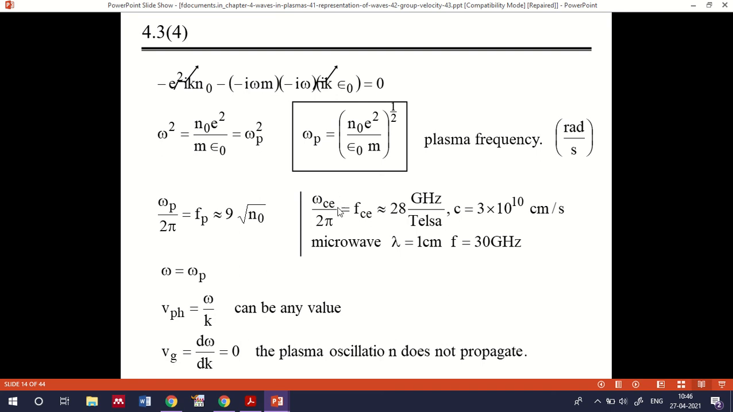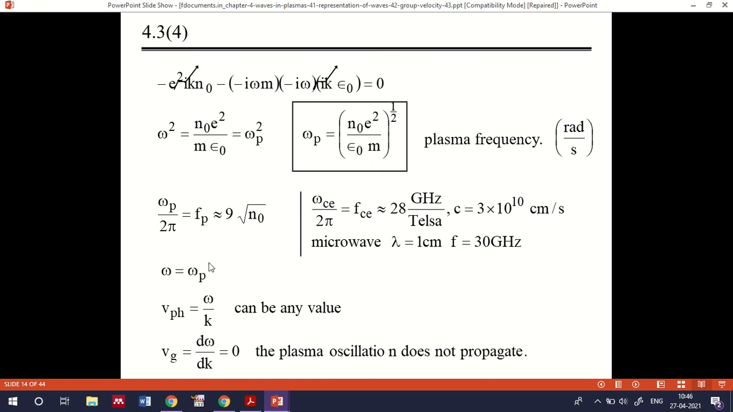Now we have omega_ce corresponding to a particular microwave frequency. For lambda equal to 1 centimeter, f is equal to c by lambda, which is 30 gigahertz, then the microwave frequency will be almost close to 28 gigahertz per Tesla, where c is equal to 3 into 10 raised to 10. Okay, so you can get a plasma frequency in this term as well. Here you can see c is represented in centimeters, that's why 10 raised to 10 is coming in the value.